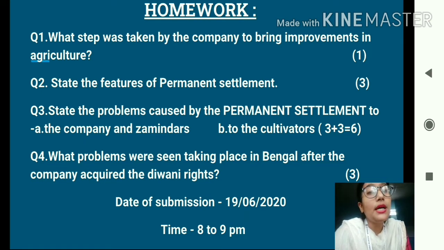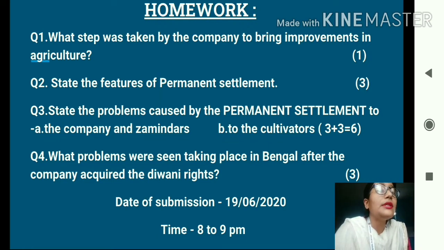So students, these are the homework questions for today's class. Question number 1. What step was taken by the company to bring improvements in agriculture? So the company introduced the system of permanent settlement to bring improvement in the agricultural sector. Okay. And when was it introduced? It was introduced in the year 1793. And then you have to write the features of permanent settlement. So you have to basically write about the characteristics or the nature of permanent settlement.